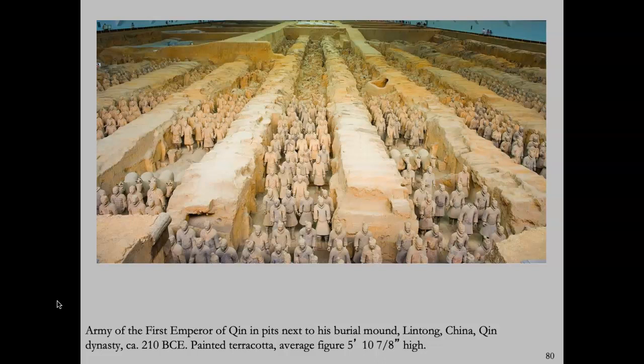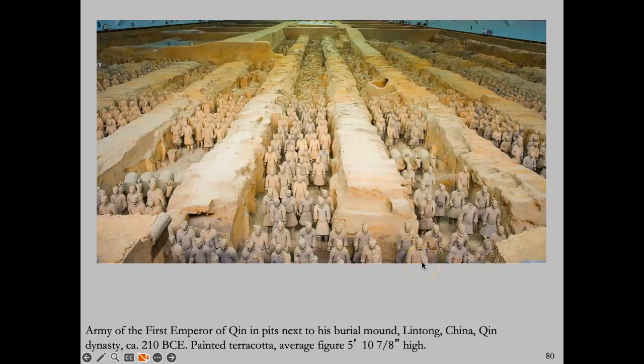There are 2,000 figures that have been unearthed, but it's thought that there's probably more than 8,000. And this tomb, which is actually really an underground city, encompasses 38 square miles. You see here that it is an army of figures.